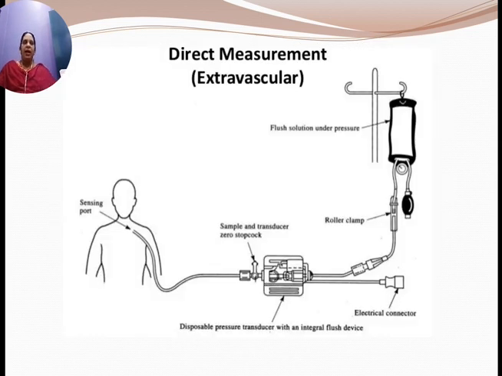So this is the direct extravascular measurement. You can observe in the figure the patient. You are inserting the catheter into the patient, and the sample and transducer are placed outside, with a stopcock, and a saline solution introduced into this catheter, and other electrical connections. The pressure transducer measures the pressure of the incoming blood flow.